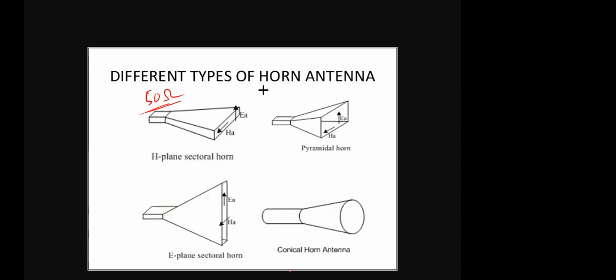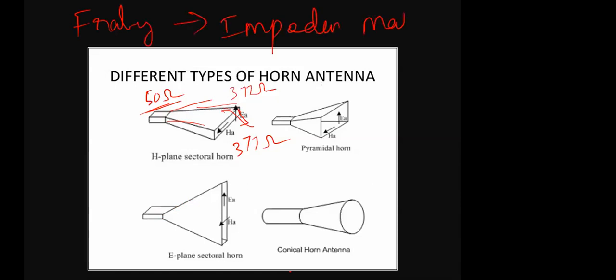Now I know the air impedance is around 377 ohms. So I have to flare in such a way that the impedance at my antenna edge is 377 ohms. Then only the maximum power that is coming out of the antenna will be carried to free space, to make the impedance matching. Why is flaring done? Please always remember, flaring is done for impedance matching. Then one more question they will ask in the exam.